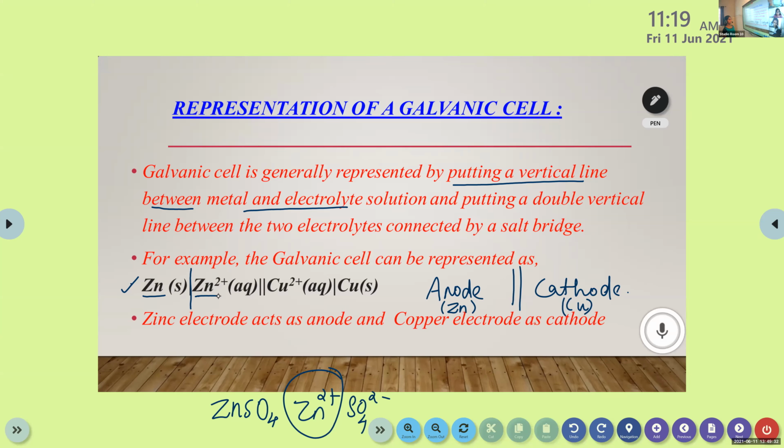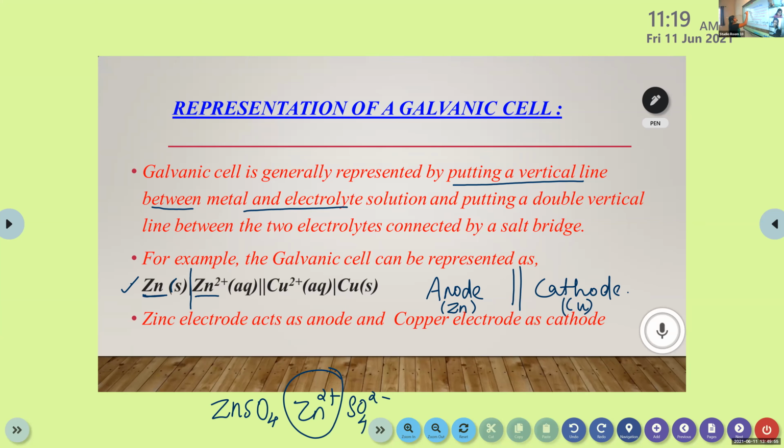And also mention the physical states. Here zinc is in the form of a metal, so it is in solid state. Next one is in aqueous state, that means zinc sulfate solution.